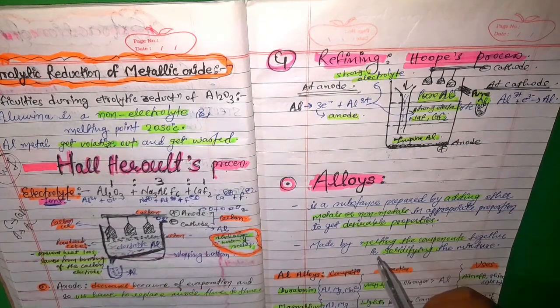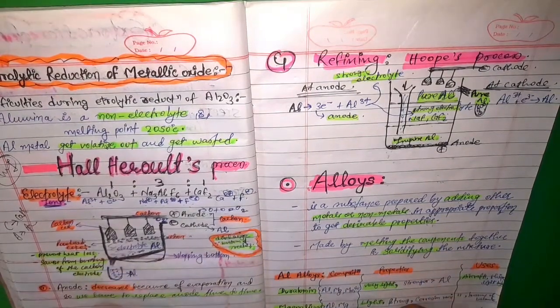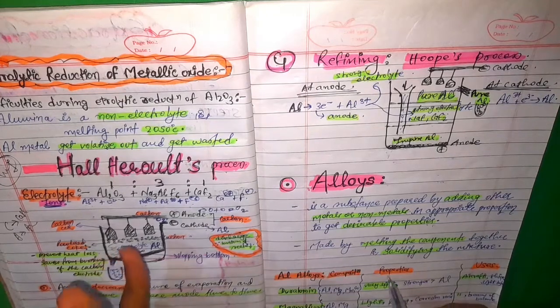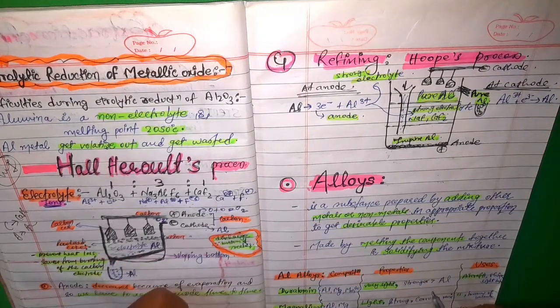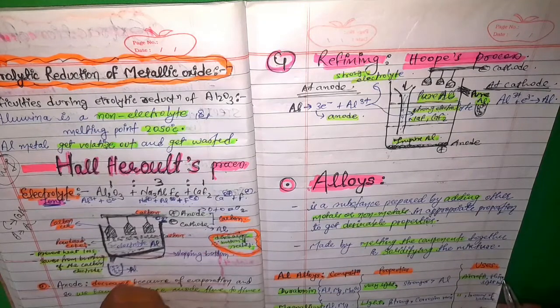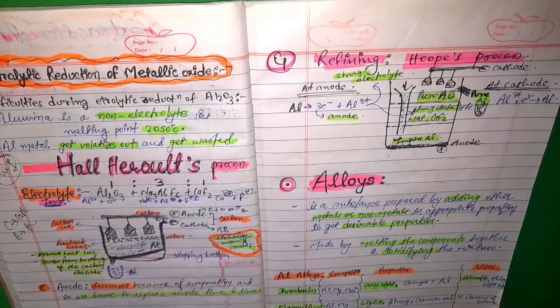And now one more topic in the syllabus is alloys of aluminium. There are three alloys of aluminium: duralumin, magnalium, and alnico. Duralumin is composed of aluminium, magnesium, manganese, and copper, and its property is that it is very light and stronger than aluminium, and it is used in aircraft, ships, and light tools.